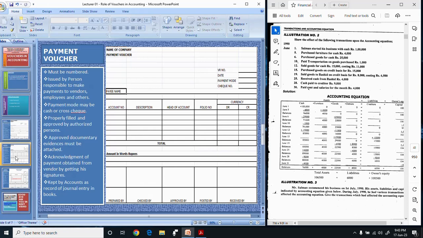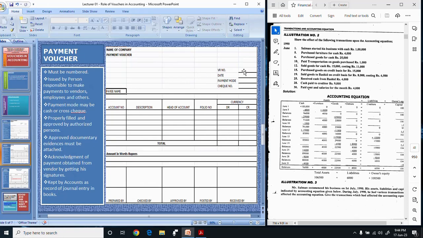Then the payment voucher. This is the payment voucher. The payment voucher will be issued when a person or company makes a payment. The voucher is used by an organization while making payment to a vendor, employee or landlord. Normally, the payable executive is responsible for making payment against liabilities, and if so, then he will make the payment voucher.